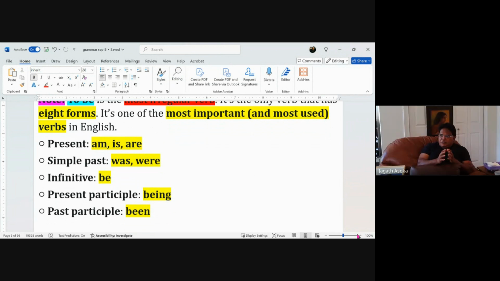So this is the most confusing verb, I think, to anyone who is starting to learn English, right? I mean, they look like totally different things. There's no pattern here.